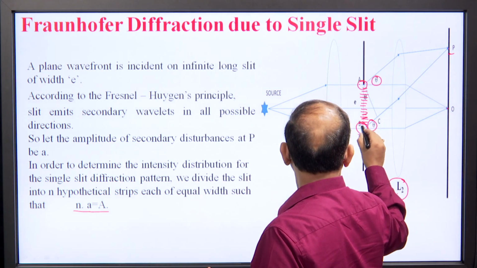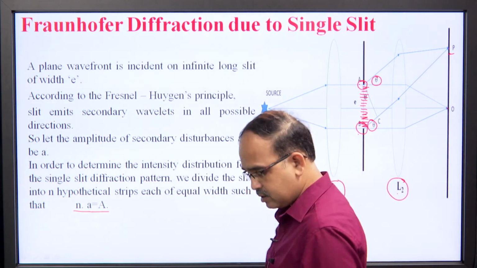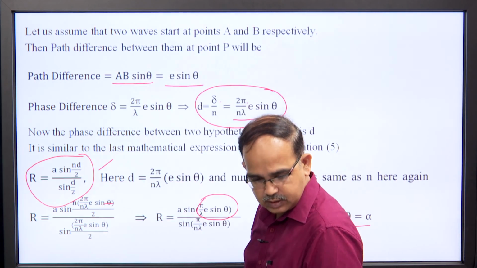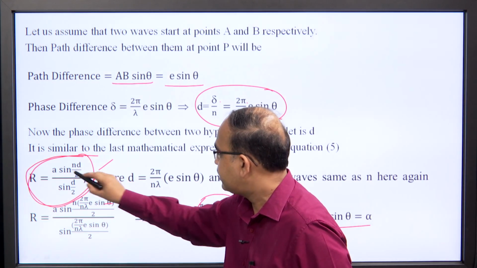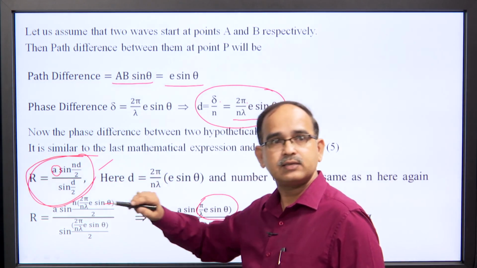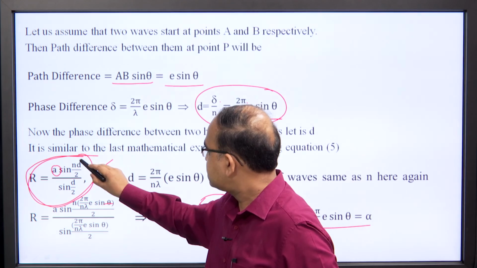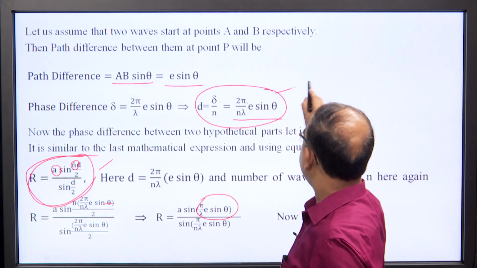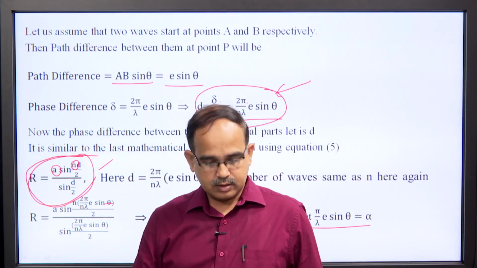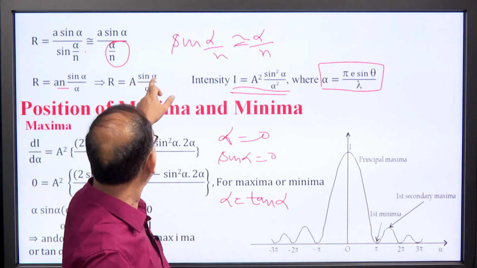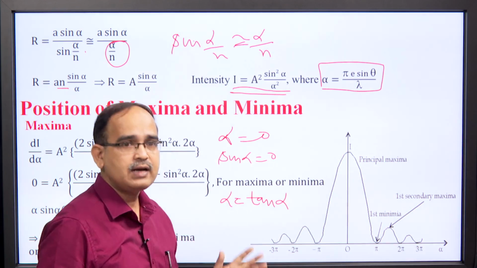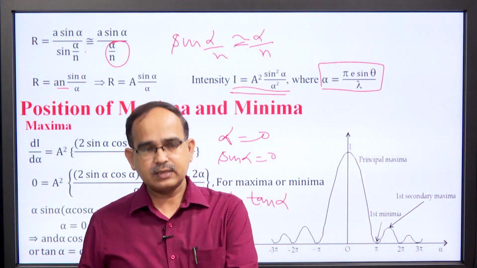So, this situation is very much similar to the last article, and it was directly applied in the relation R is equal to a sin(n d by 2) over sin(d by 2). Here, as we have already assumed a as a, d as d and n as n as given here, we can directly calculate the resultant as R is equal to A sin alpha by alpha, and these are directly used in our next articles.